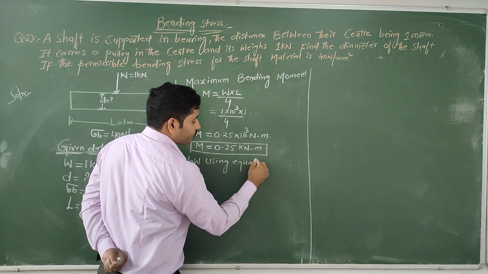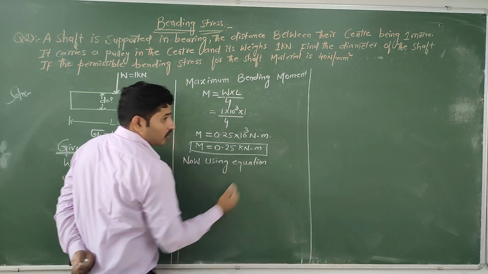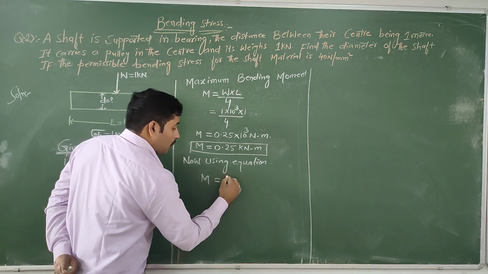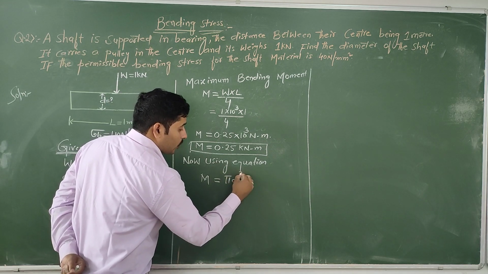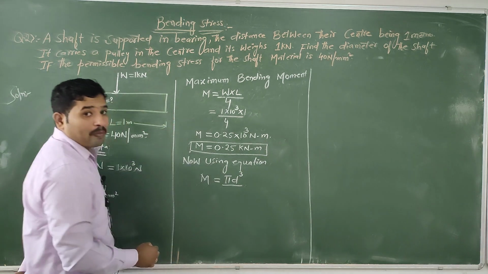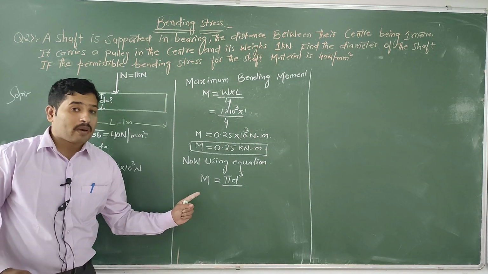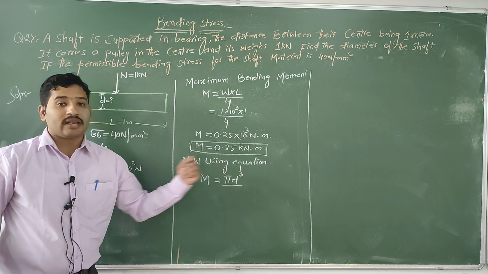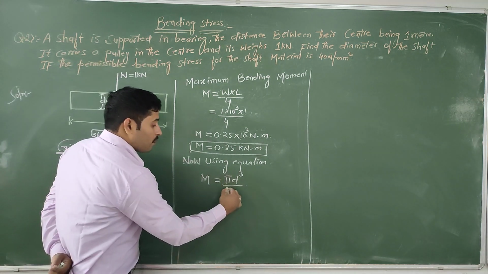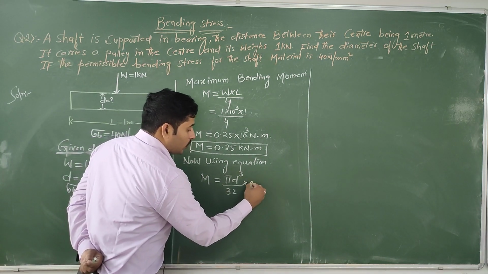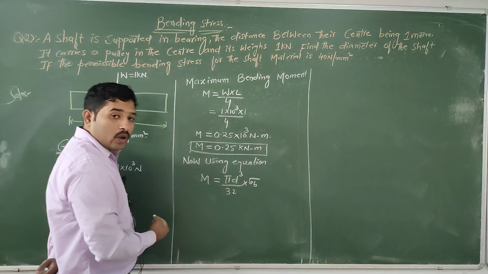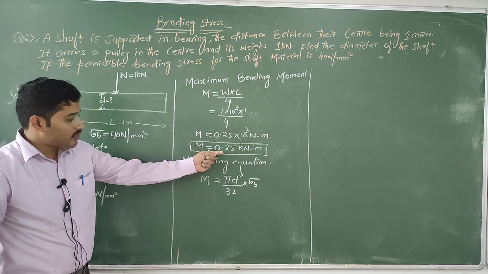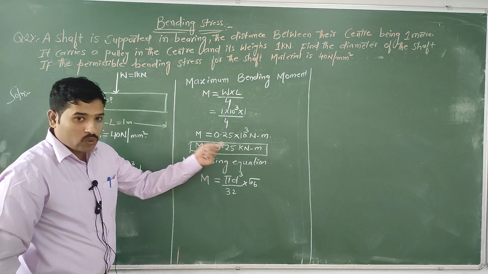M equal to pi d cube by 32 into bending stress. In bending moment, always remember it is pi d cube by 32 into bending stress. The M value we know, it is 0.25.